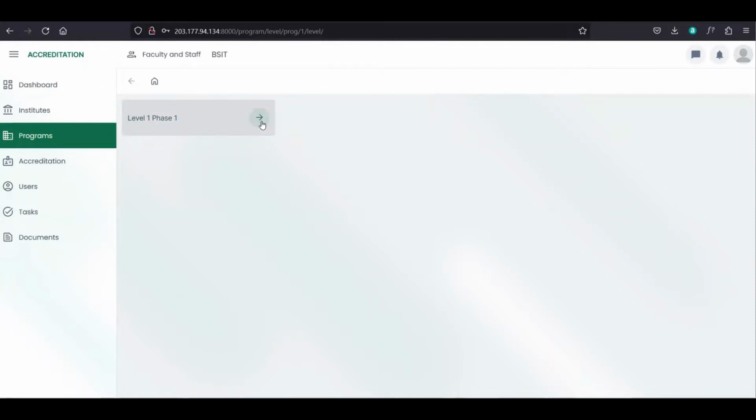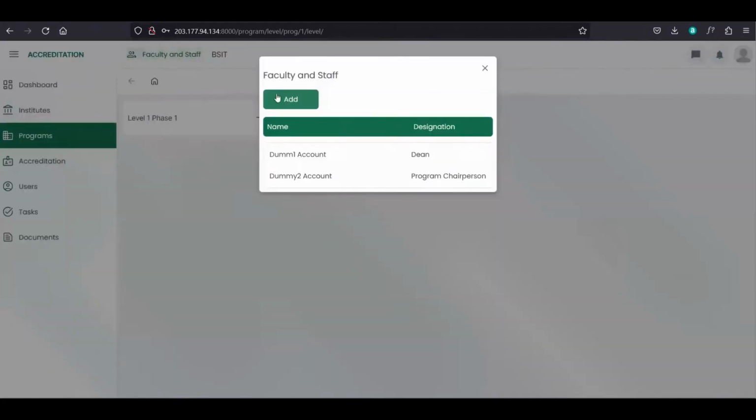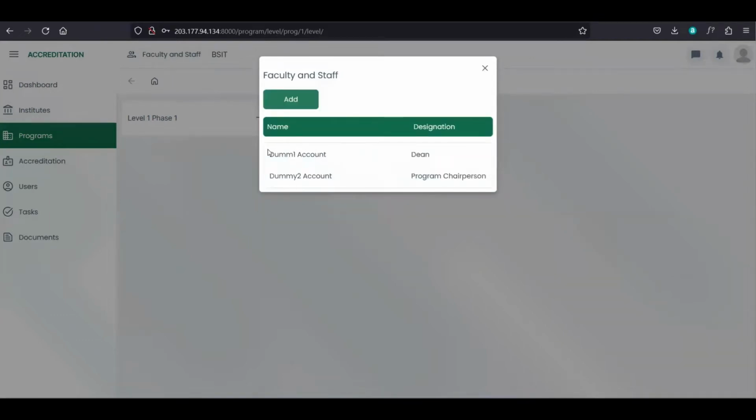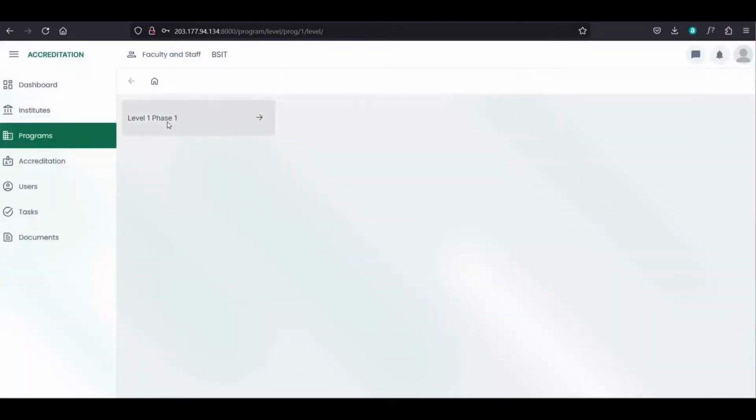So after you open a program, you have here the faculty and staff. So you can add new faculty or so maka-add ka og new faculty, then select their designation, and then here are the listed faculty members. And we also have here the level 1 phase 1. So if the program has now accreditation instrument, so itag siya ni admin and then ma-view diri ang mga accreditation level sa program. So we can click to open it.